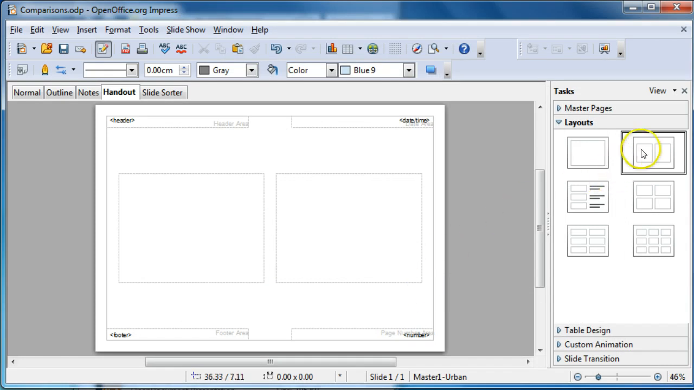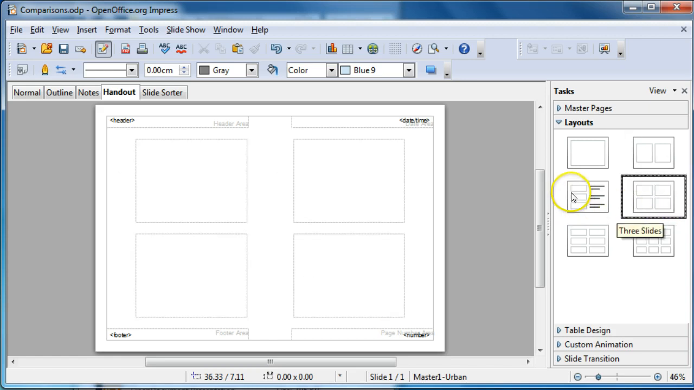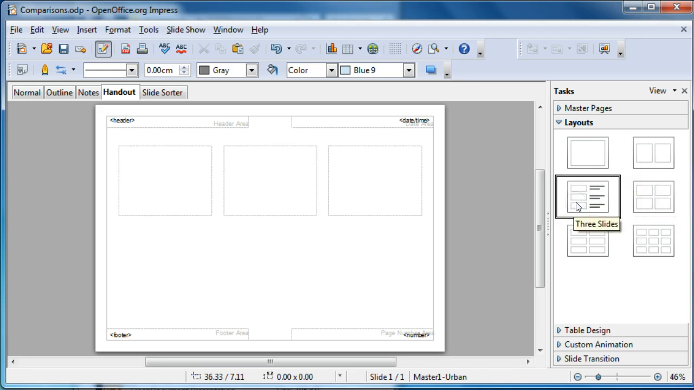We can also change the number of slides that are showing on a page. For example, at the moment there are 2 slides. We could choose 4 slides, or we could choose to have 3 slides, leaving some space for notes. Notice the position of the header and the date and time, and the footer and the page number.